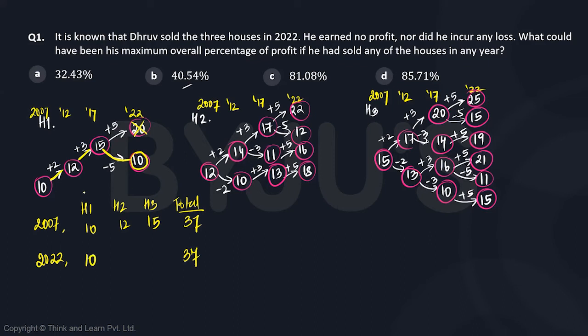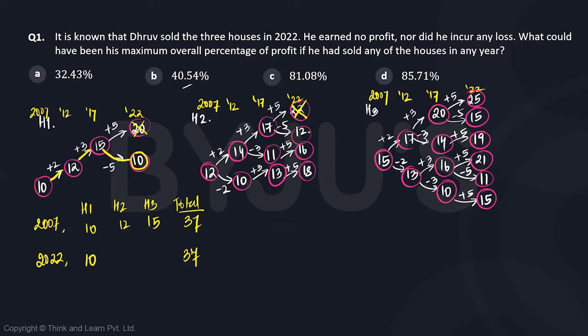Now, this tells us that there is no change in the price of house 1, which leads us to this conclusion that whatever change in the price for house 2 and house 3 will happen, it should nullify each other. Which means if house 2 was 5 more, house 3 was 5 less. If house 2 was 2 more, house 3 was 2 less, or vice versa. So if we take house 2 to be 22, which is 10 ahead, then house 3 cannot be 10 less, because then it will become less than 10. So 22 is not possible.